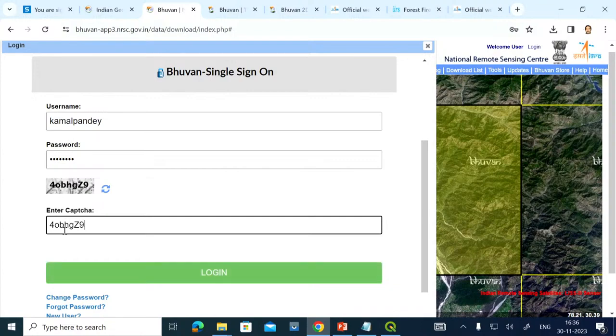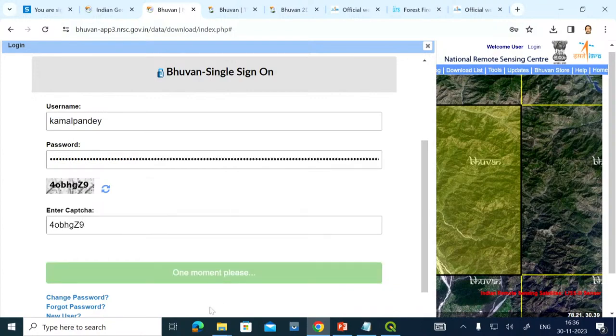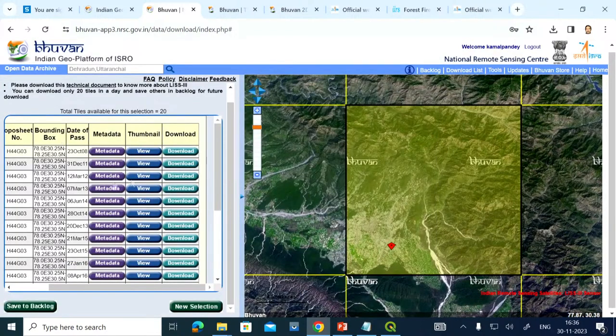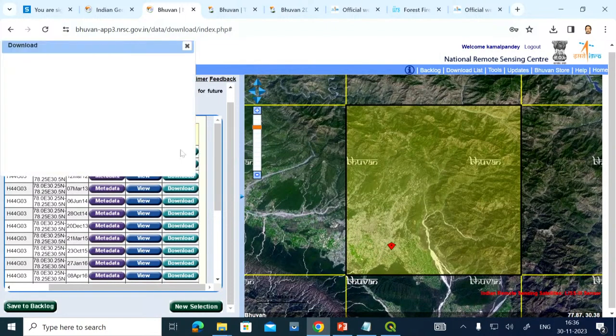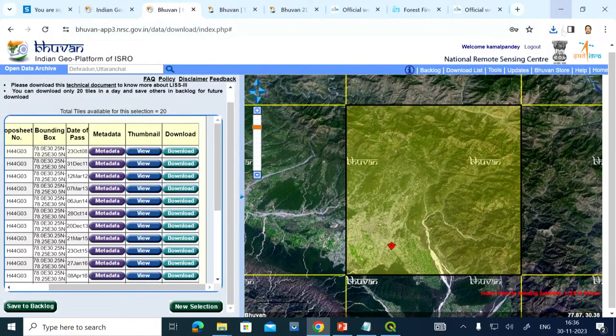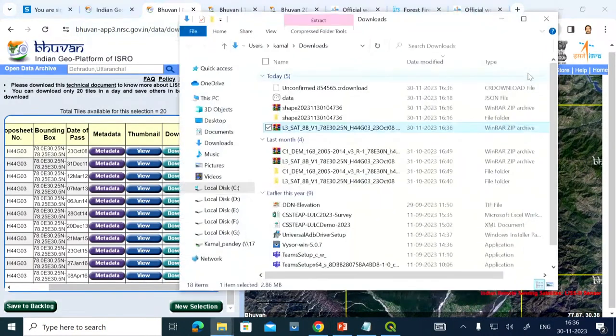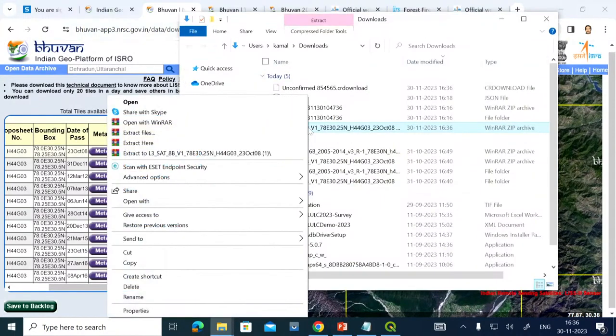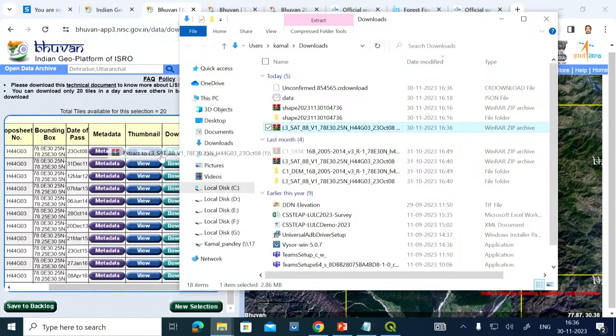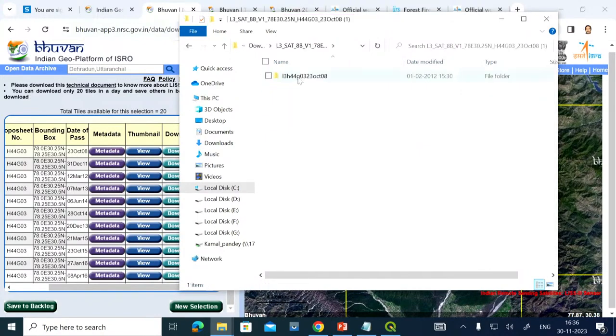And if I say login, now if I click here, we can download these data sets. You can see the data is easily downloaded. Okay, I will click it here. You can see the list 3 data set, and let us try to extract it here. If I extract it, the data will come something like this.